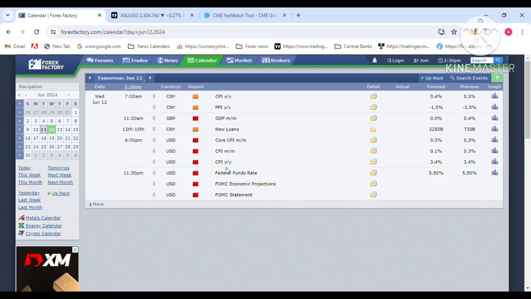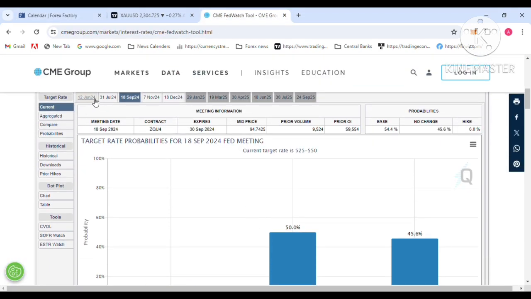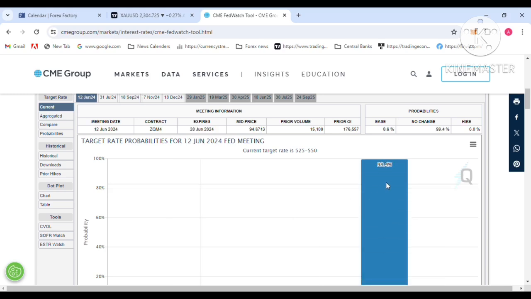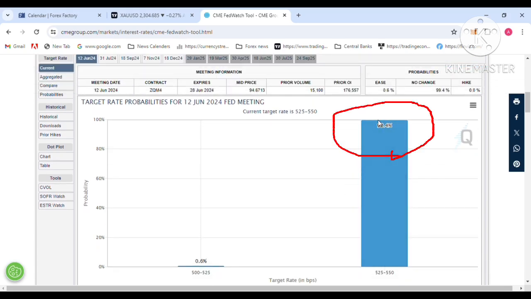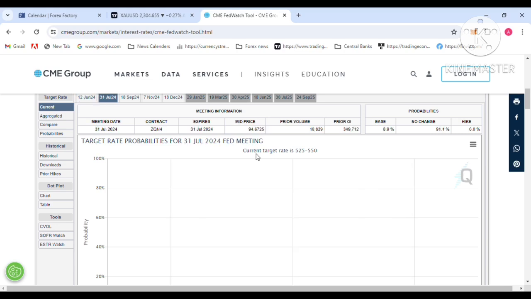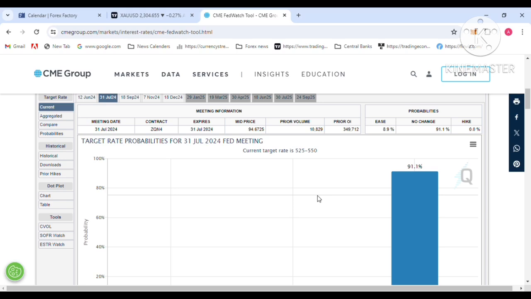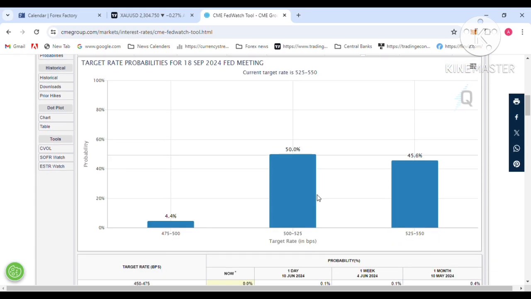So I'm going to the FedWatch Tool website. What is the forecast for an interest rate cut? This is the June FOMC meeting. You can see almost 100% forecast to pause the rate at the June FOMC meeting. Going to the July FOMC meeting, the forecast is 91%, almost 100%, to pause the rate again. And the September forecast is interesting: you can see 48%, almost 50%, forecast to cut the rate.